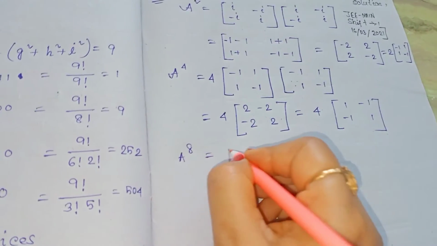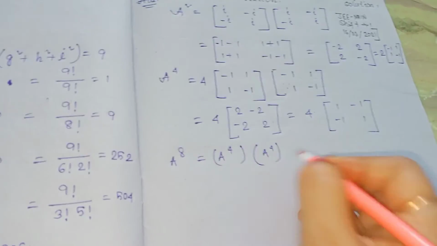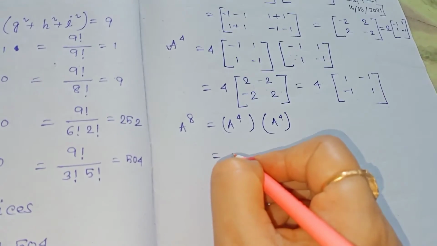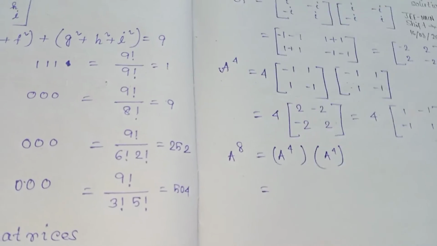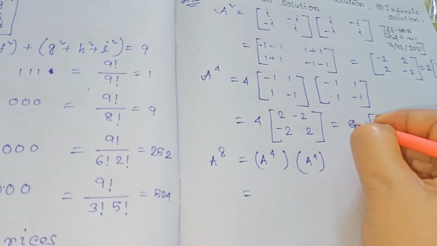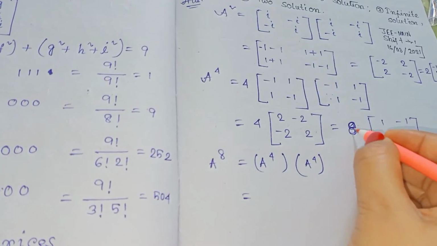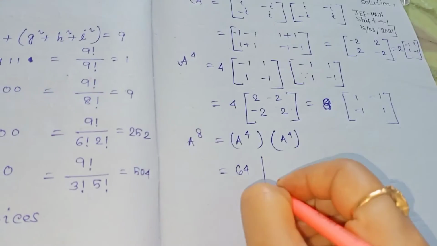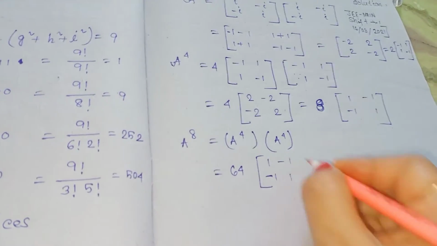So A to the power 8 is equal to, we know, A to the power 4 into A to the power 4. Similarly, when it is 8, it becomes 8 times 8, that is equal to 64, multiplied with [1, minus 1; minus 1, 1].